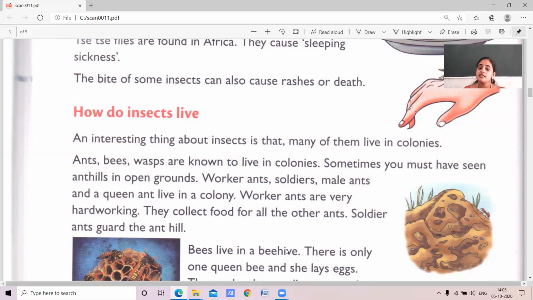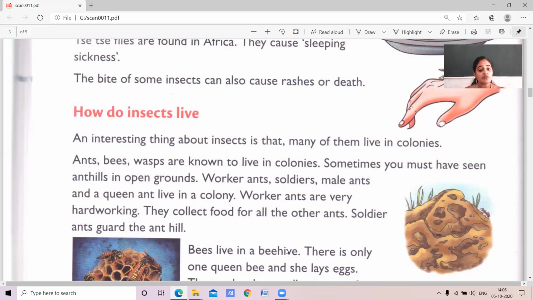If you see the ant hill, we can see the worker ants, soldiers, male ants, and a queen ant living in the colony. Worker ants are very hard workers. What will they do? They collect food for all the other ants.